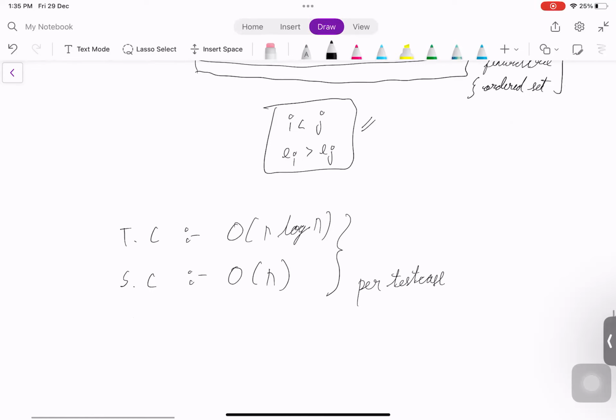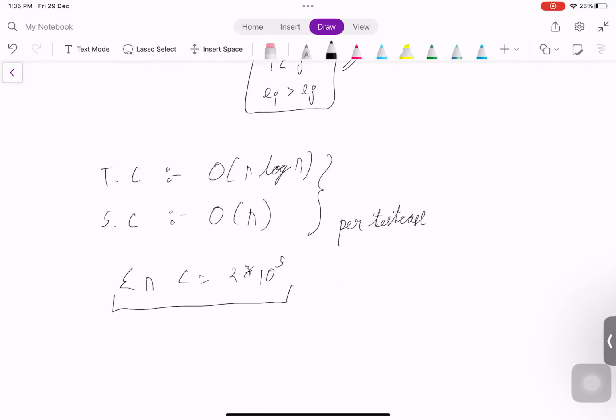Here n depends on the test cases, that is, the summation of n will be less than or equal to 2 into 10^5. That means we can assume there is one test case with n equal to 2 into 10^5. So 2 into 10^5 times log of 2 into 10^5 will be less than 10^8 iterations. This is sufficient to pass in 1 second, and the provided time limit is 5 seconds, so it's more than sufficient. This way we can solve the problem.